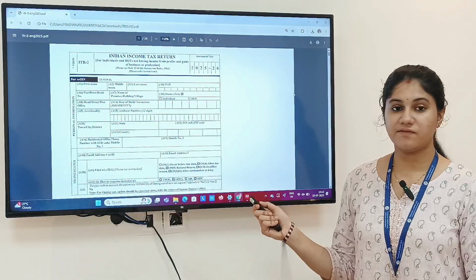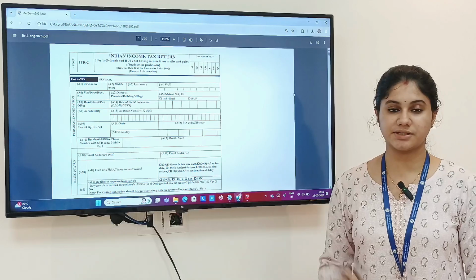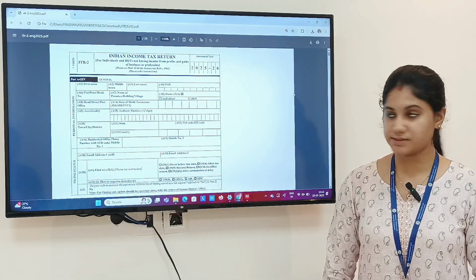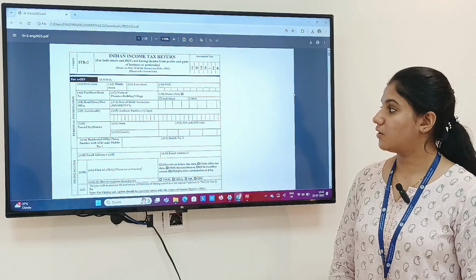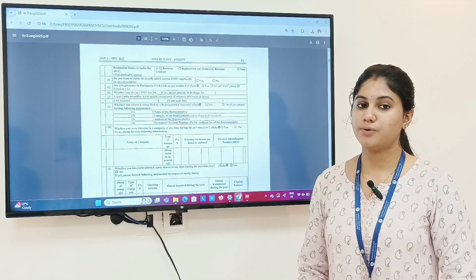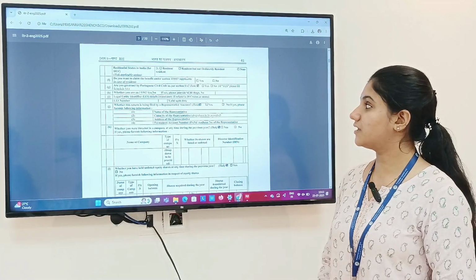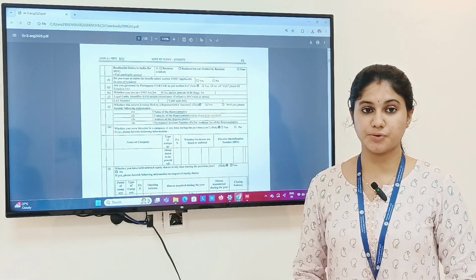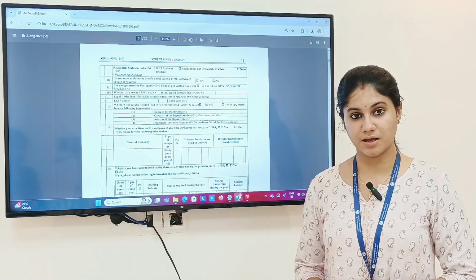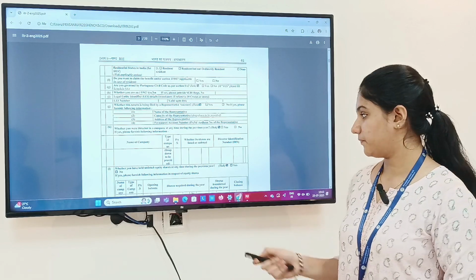This is part A, where you will have to fill certain general information such as your first name, your middle name, last name, PAN number, date of birth, your address. You have to give your information regarding the residential status. You have to give the information whether you are opting for 115 BAC or old tax regime.